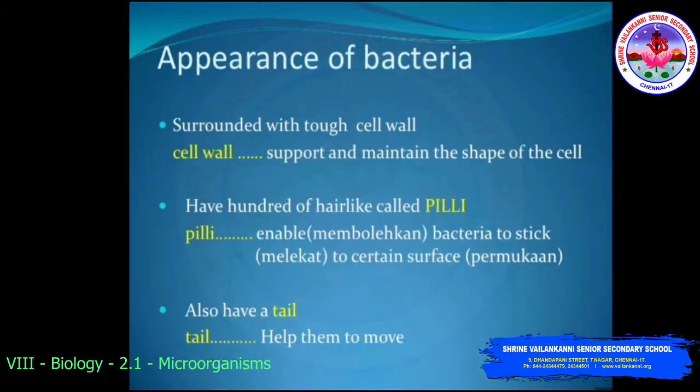Next we see the appearance of bacteria. It is surrounded with a tough cell wall which supports and maintains the shape of the cell. So only because of this were bacteria included under the plant kingdom. They have hundreds of hair-like structures called pili, which enable the bacteria to stick. The function is to aid the bacteria to stick on a surface. And it also has a tail-like structure called flagella which helps it to move.